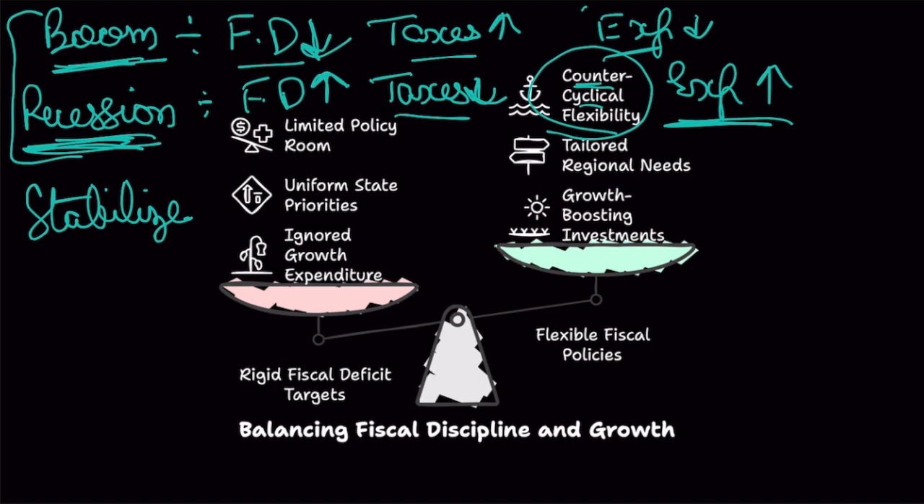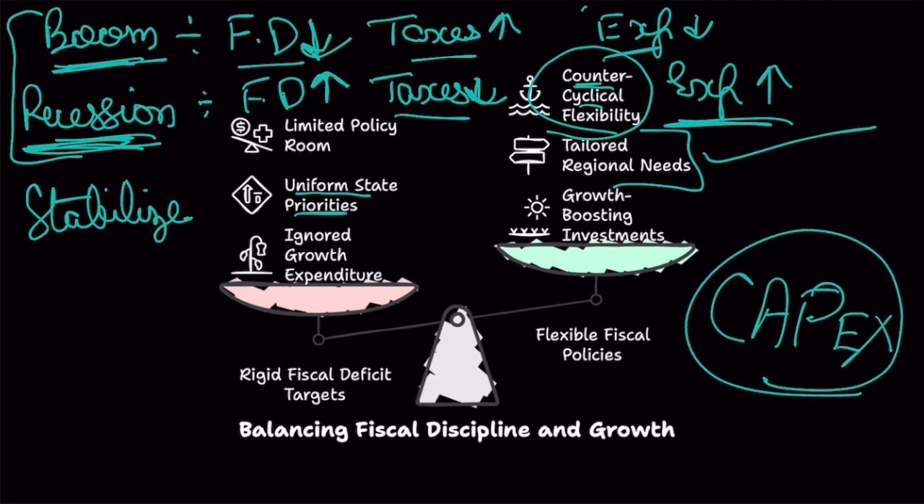Plus, like I said, rigid fiscal deficit targets basically create uniform state priorities. Some states require more spending than others, right? But if fiscal deficit targets are flexible for states, different states will basically align their fiscal policies and their fiscal deficit targets according to their own needs. Plus, if your fiscal deficit target is flexible, you will have more room for capital expenditure. And capital expenditure is growth boosting, not revenue expenditure. Clear? But as per our FRBM Act, we still follow rigid fiscal deficit targets.